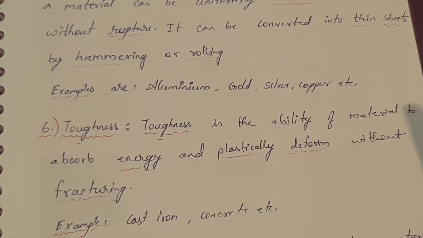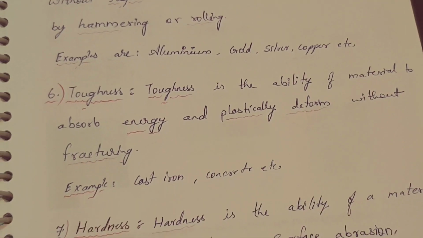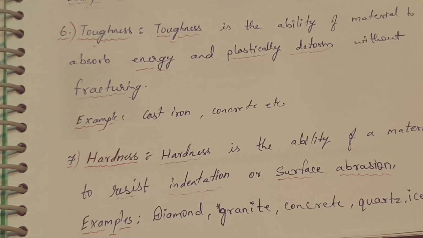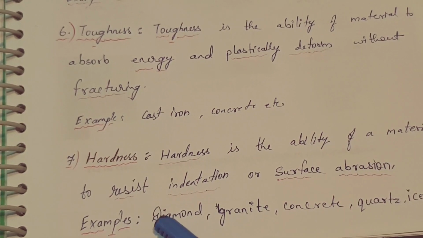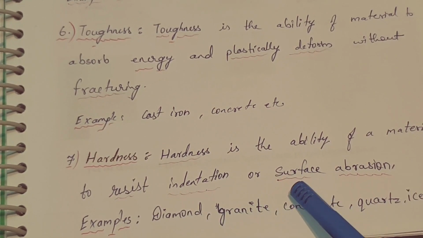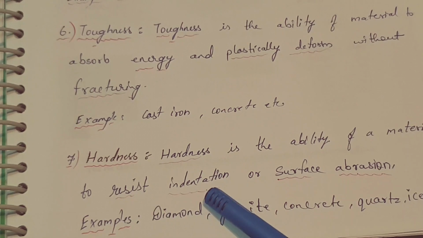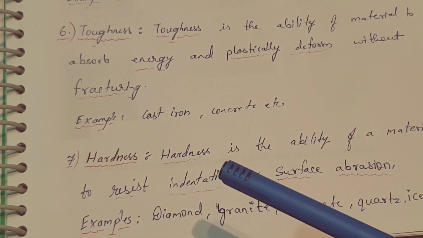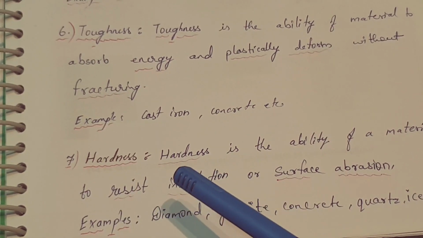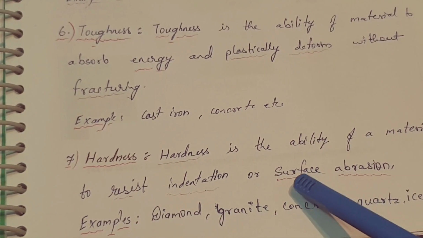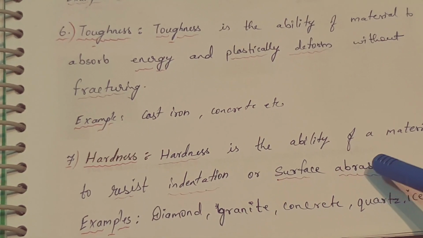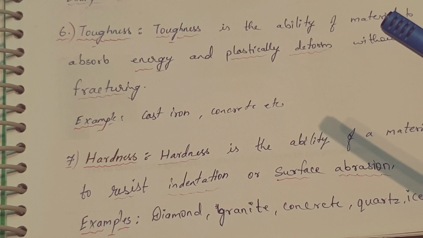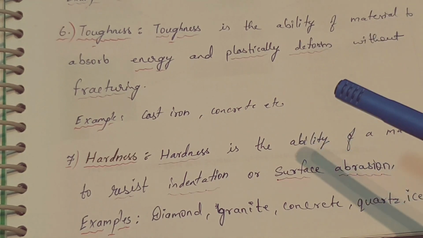It's known as toughness. Let's see what is hardness. Hardness is the ability of a material to resist indentation or surface abrasion. What is indentation? Indentation means any dent in the material. Hardness resists the dent, or surface abrasion, meaning the surface having scratches or roughness.